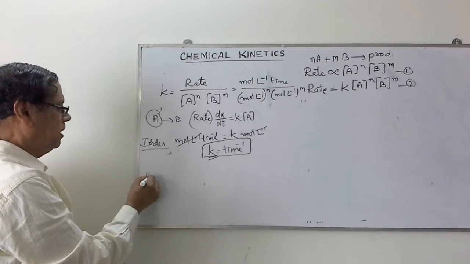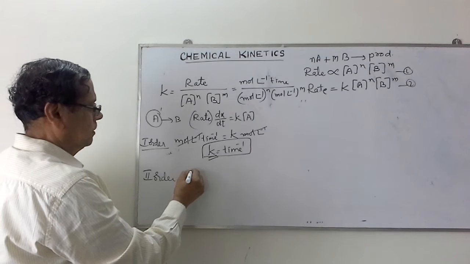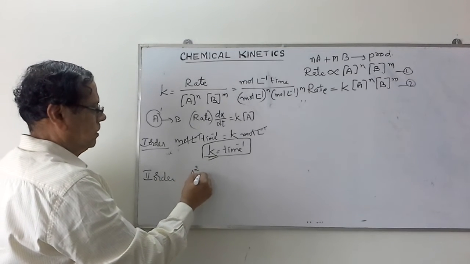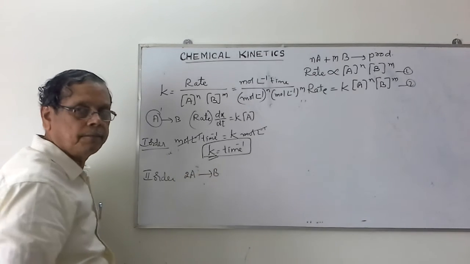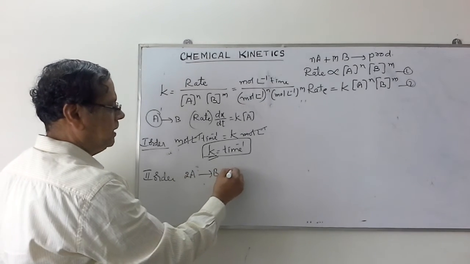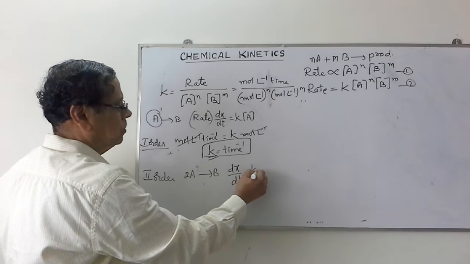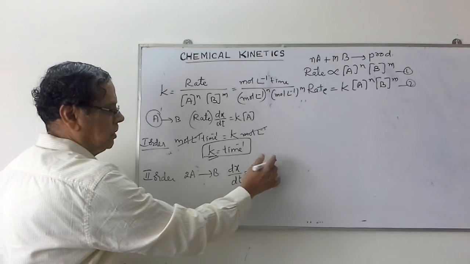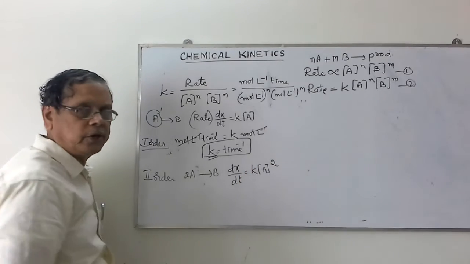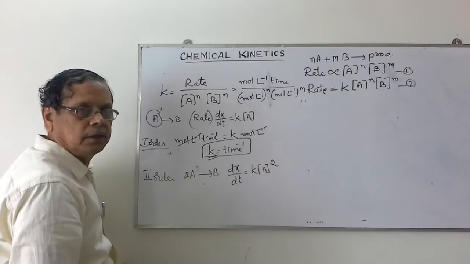Suppose I take a second order reaction. It is 2A giving rise to some product. In that case, we write dx by dt is equal to K into concentration of A to the power 2, raised to the power of stoichiometric coefficients. So it is K into A to the power 2.